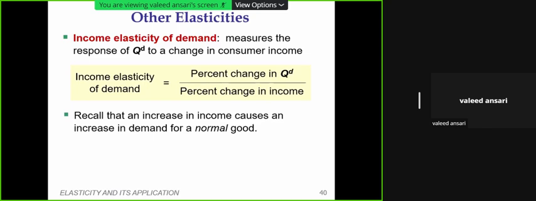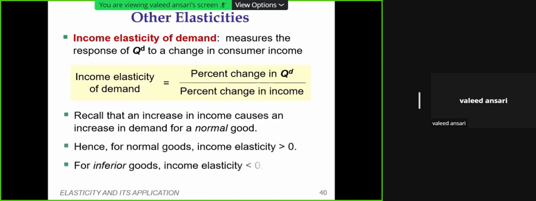The formula is the same, no difference. The only difference is that for price elasticity the formula was percentage change in quantity demanded divided by percentage change in price, and here, instead of price, we have put income. Other calculations, everything is the same.